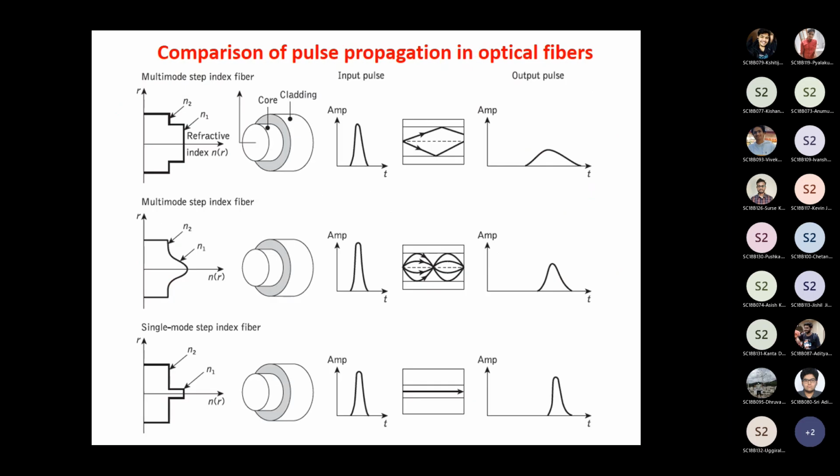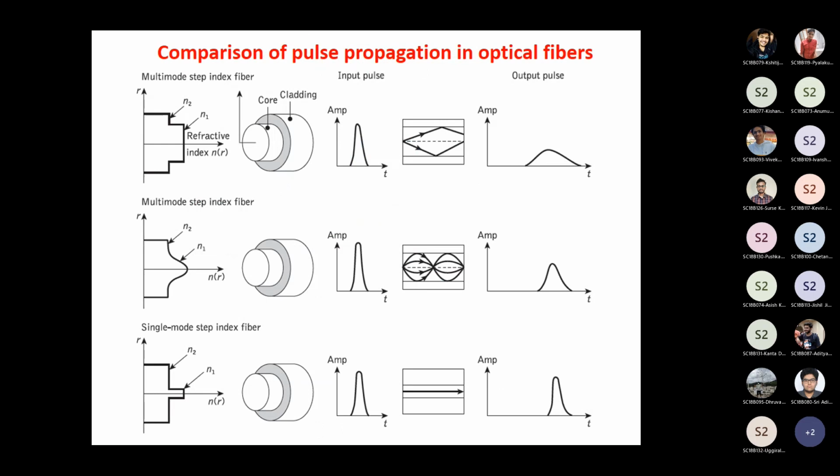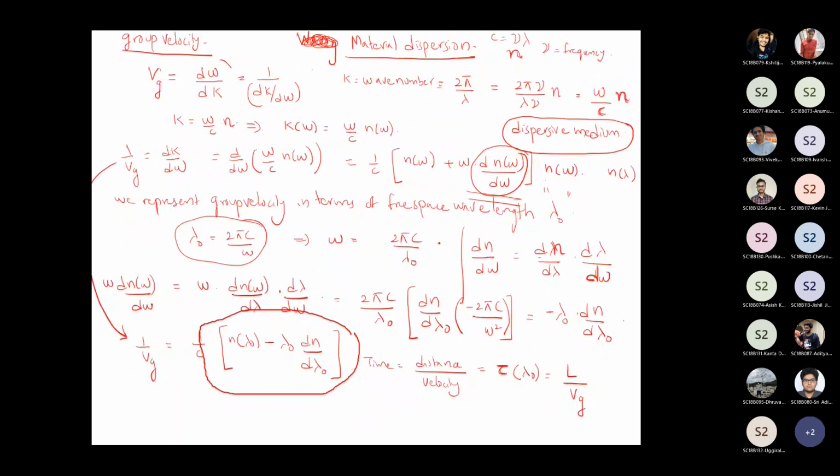Okay, so to summarize dispersion, we have studied that. What were the kinds of dispersion we studied? Dispersion basically means you have broadening of the optical pulse. Okay, so let me just summarize everything in one place. Let me see whether I can find an empty slide for you. Okay, so let me summarize here. So you know that dispersion.